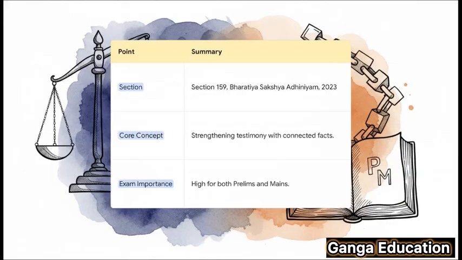So let's do one final, super quick revision. There are 3 things you have to walk away with. 1. The section number is 159 of the Bharatiya Sakshya Adhiniyam 2023. 2. The core concept is making testimony stronger with connected facts. And 3. This section is highly important for both your prelims and your mains.